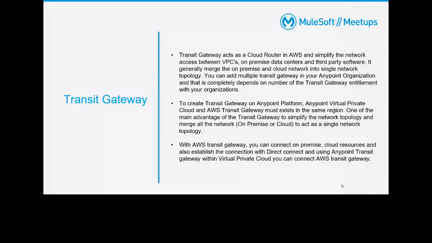Generally, you may want to connect to resources available in your Azure cloud, maybe in AWS cloud, maybe in GCP cloud, maybe in your corporate data center. If you are not using the transit gateway, your network will become a bit complex, correct? Your network will be very complex.